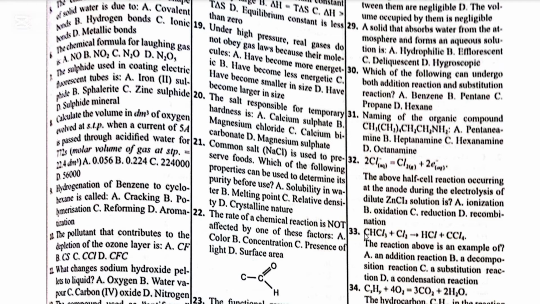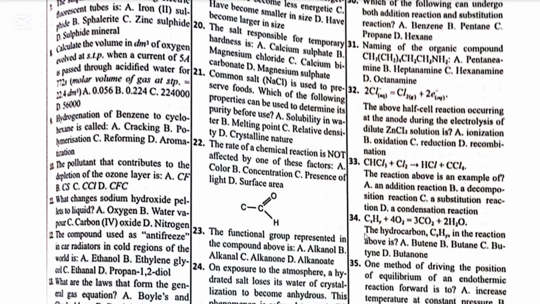Number 33. CHCl3 plus Cl2 gives HCl and CCl4. The reaction above is an example of what? A, an addition reaction, B, a decomposition reaction, C, a substitution reaction, D, a condensation reaction. The answer is C. This is a substitution reaction because alkane and halogen form haloalkane.